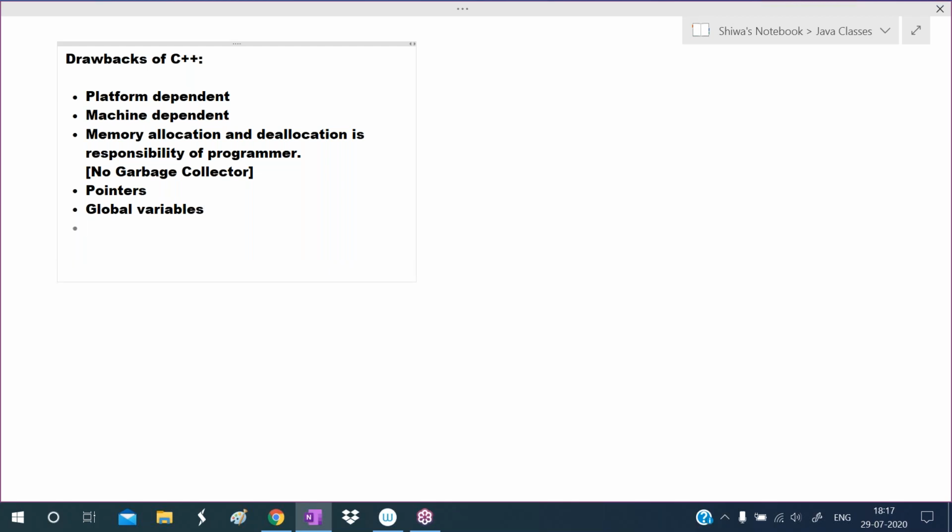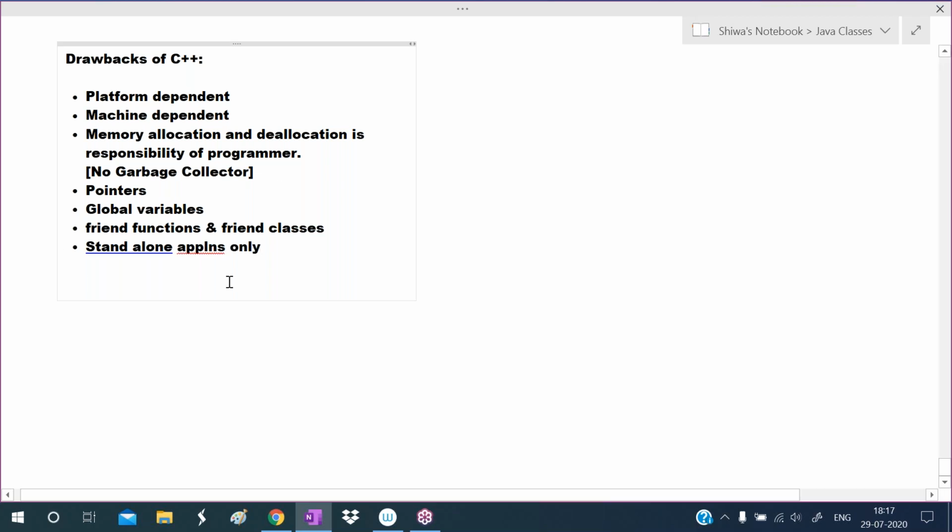Global variables, and it supports friend functions and friend classes. So these are the drawbacks with C++. And we can develop standalone applications only. Using this, we can develop standalone applications only. See, what are the drawbacks of C++.